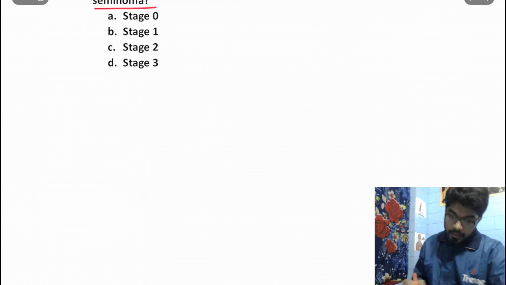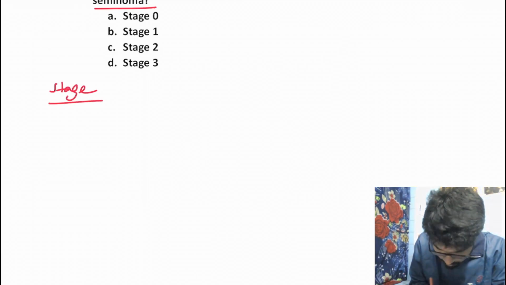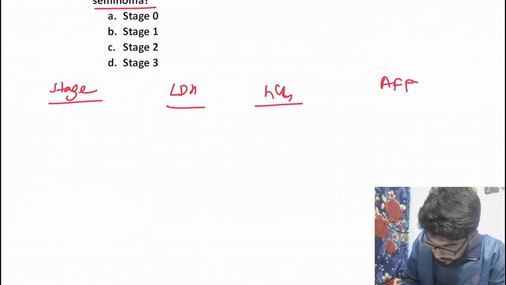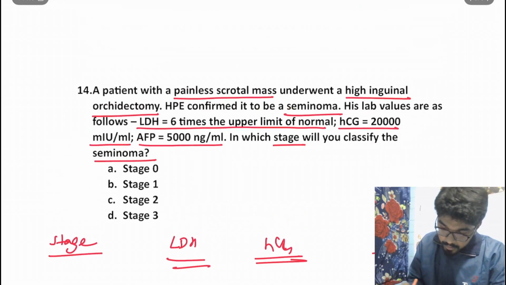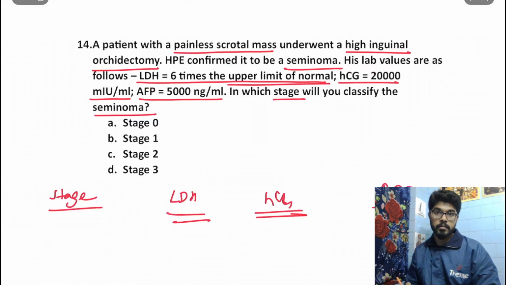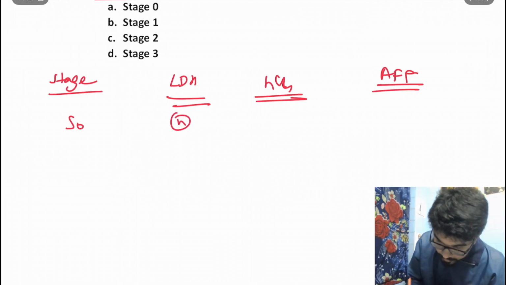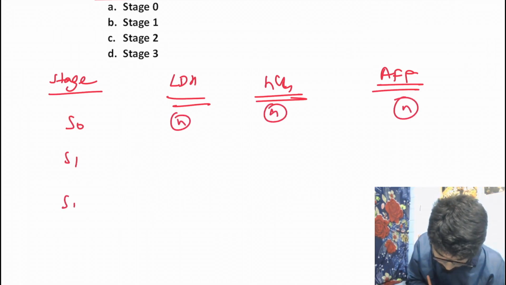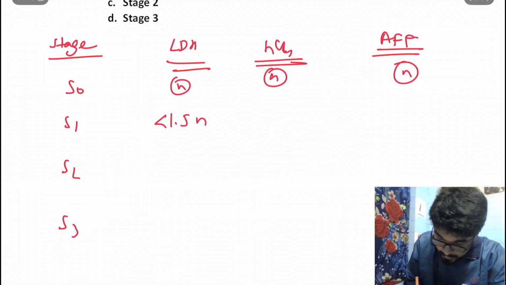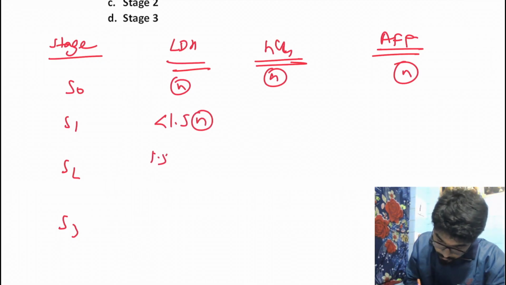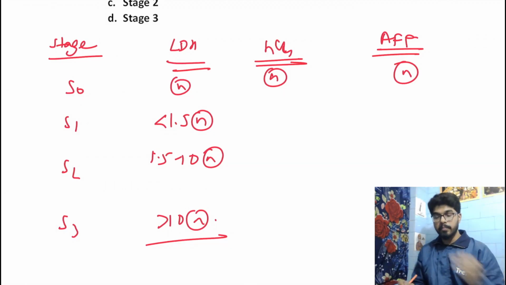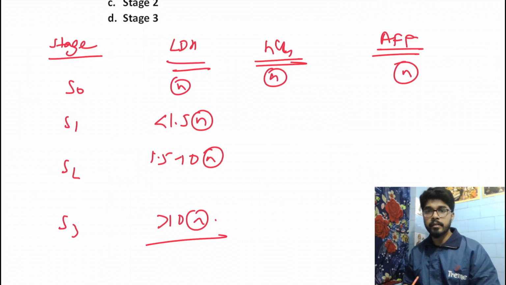Now before answering this question, let's have a look into the staging based on your LDH levels, HCG levels and AFP levels, right? The units are similar to that mentioned in the question. One is times the upper limit of normal, second is milli international units per ml, and the third one is nanograms per ml. Okay. Stage 0, everything is normal. Stage 1, stage 2 and stage 3. Right. Stage 1 is when LDH is less than 1.5 times normal. Stage 2 is 1.5 to 10 times normal. And stage 3 is more than 10 times normal. Right. Any one of them can be used for classification, but all three are done just for concordance, right?